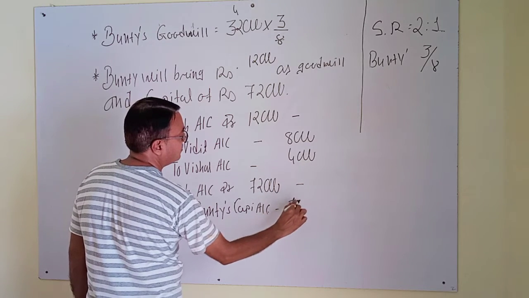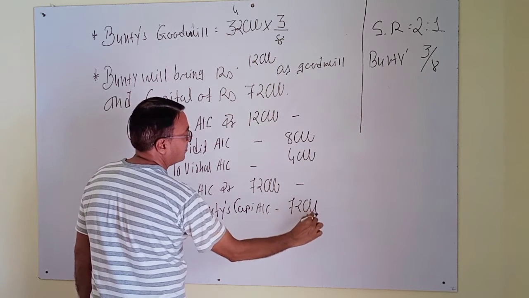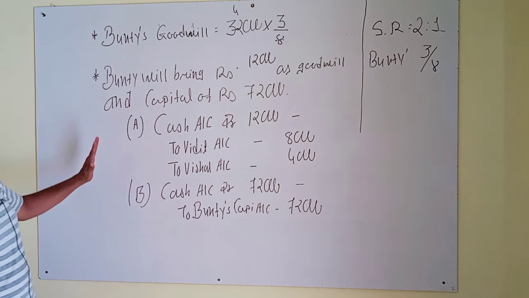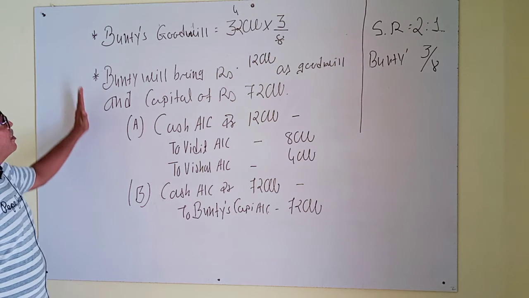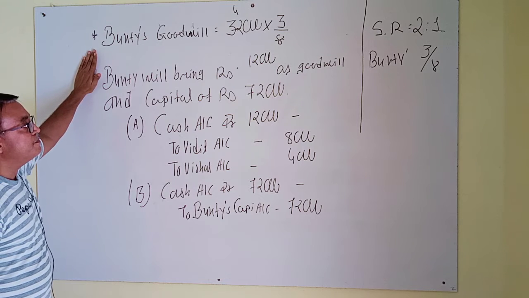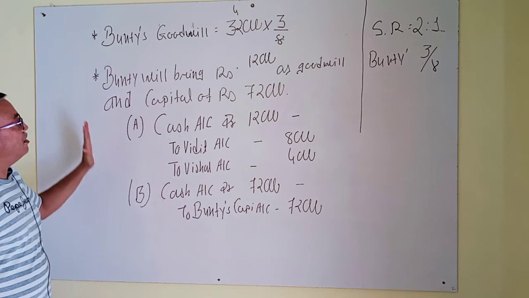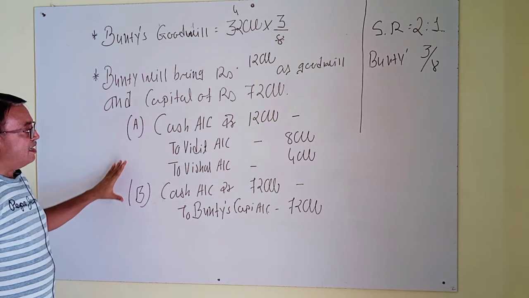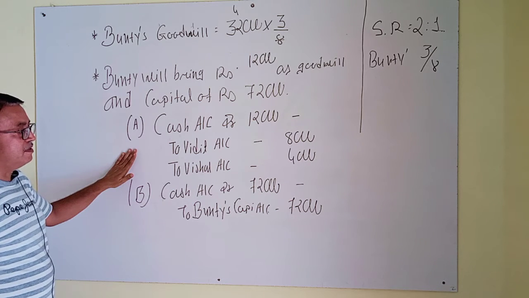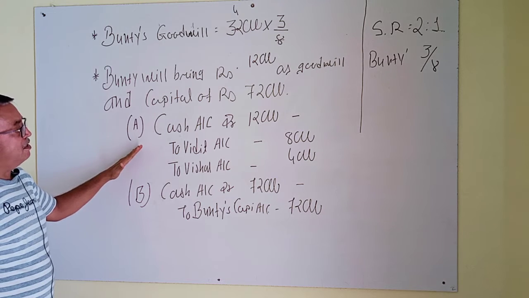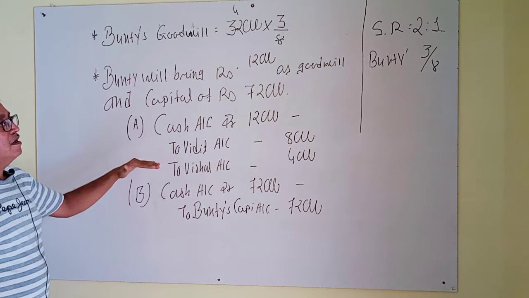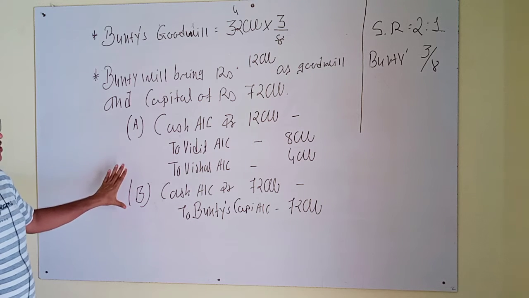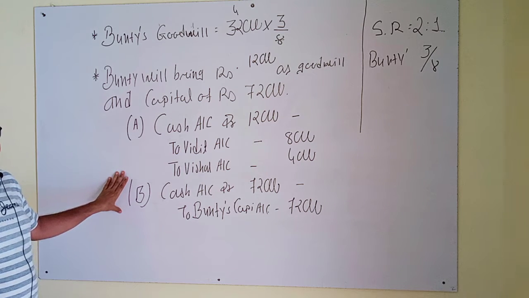Okay. The calculation of goodwill and journal for goodwill is given here, and now its effect will be given in the required accounts. If anyone has a doubt about this, you can see here.